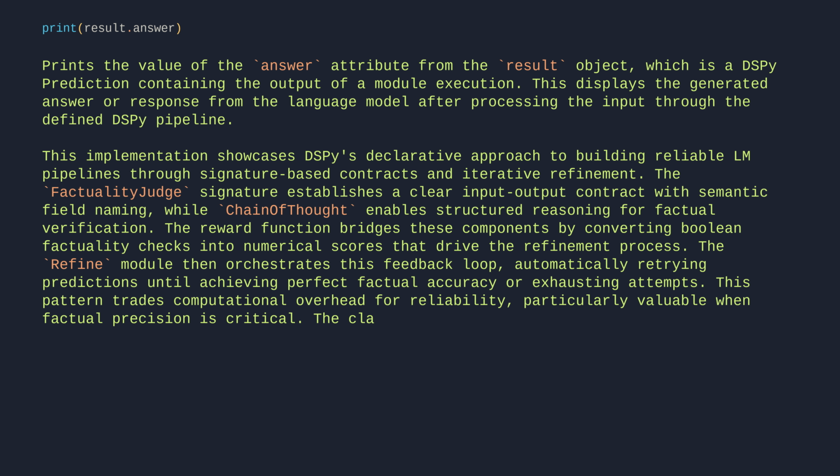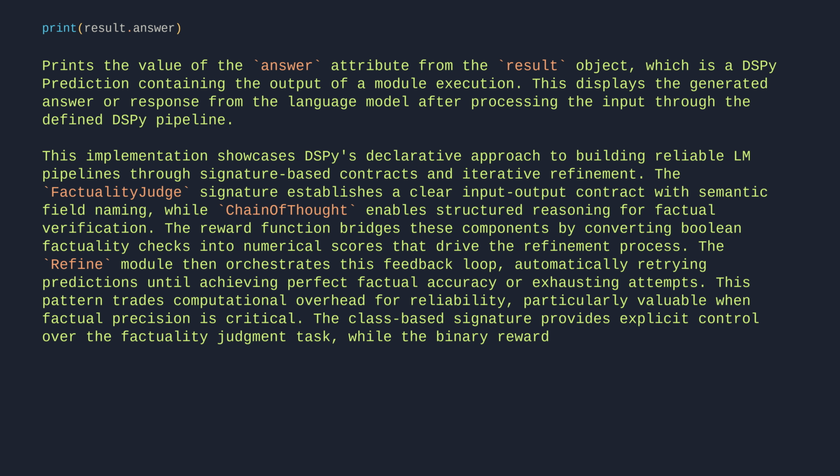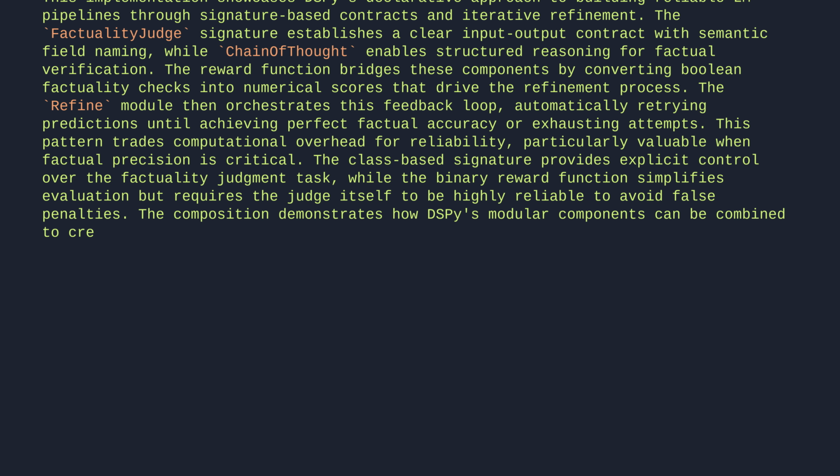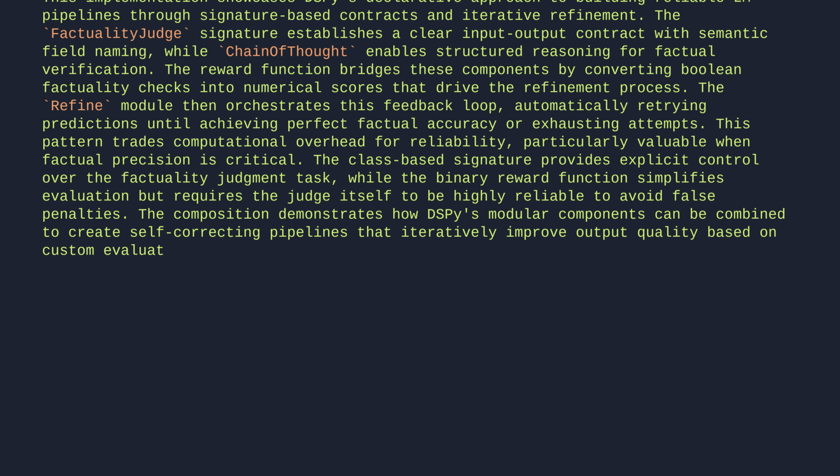The class-based signature provides explicit control over the factuality judgment task, while the binary reward function simplifies evaluation, but requires the judge itself to be highly reliable to avoid false penalties. The composition demonstrates how dspy's modular components can be combined to create self-correcting pipelines that iteratively improve output quality based on custom evaluation criteria.